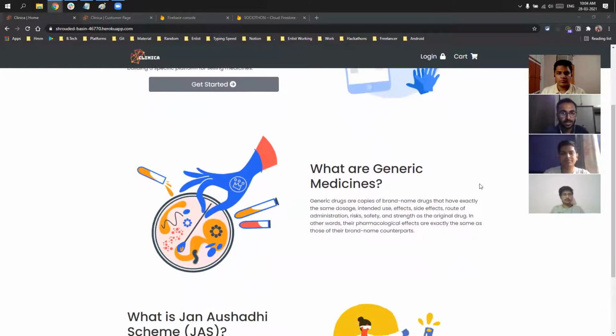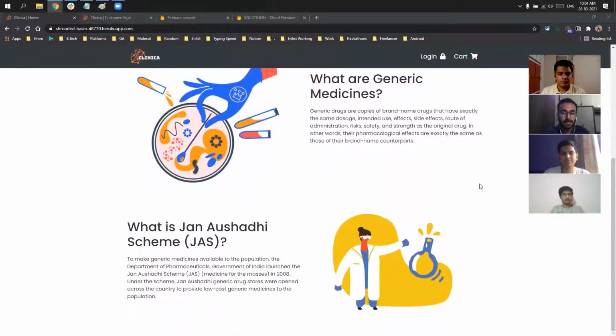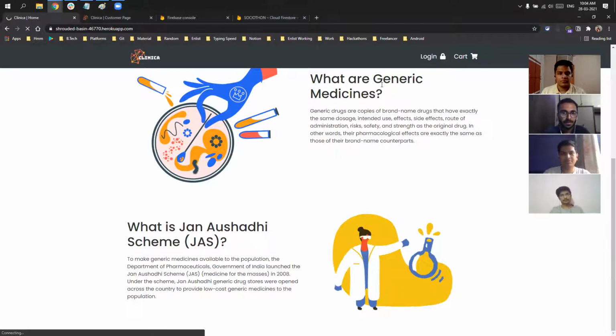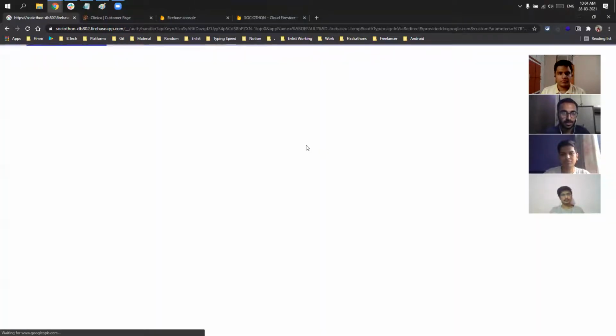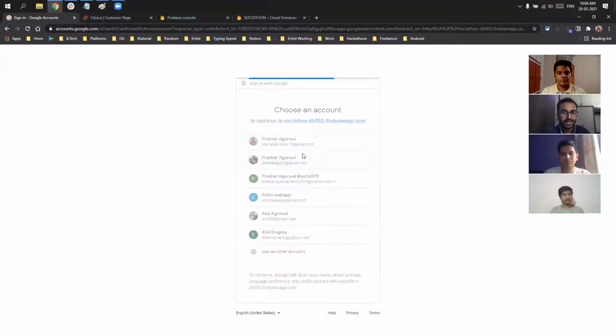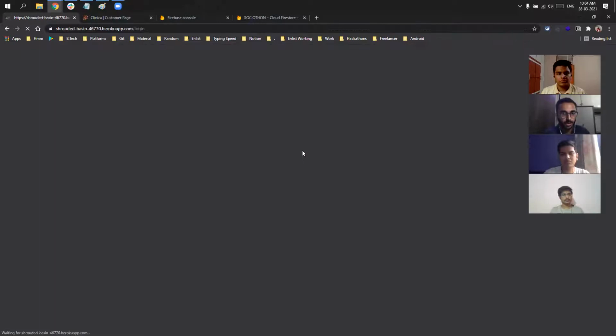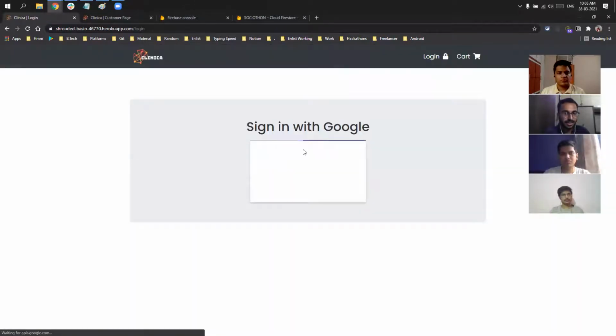So this is our homepage. Now, if we go to login, the whole web app is secured by Google OAuth 2.0. If we click on sign in with Google, it will redirect to OAuth 2.0, and we have to select an ID and then we are logged in to our web app.